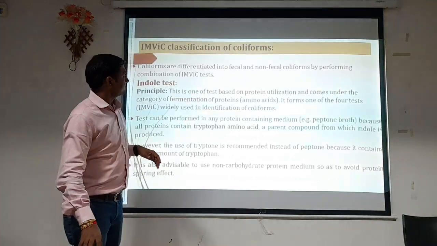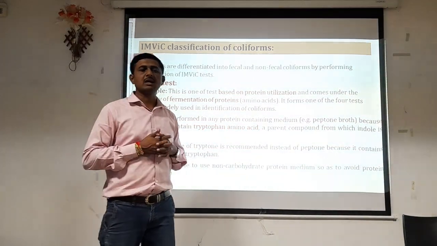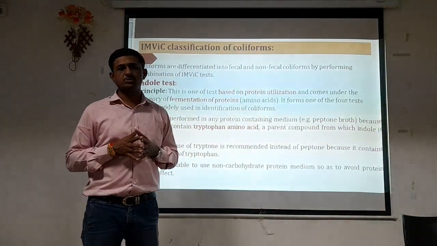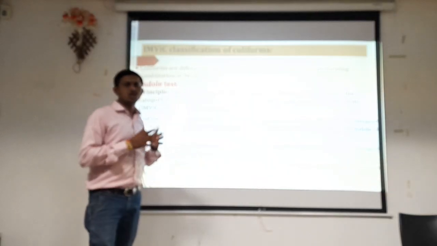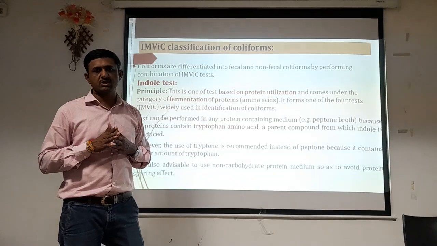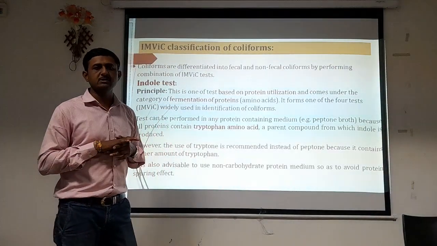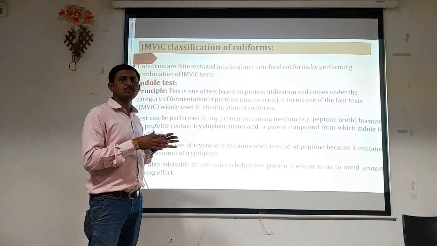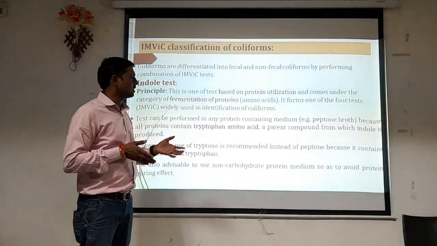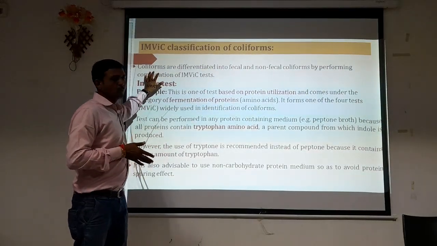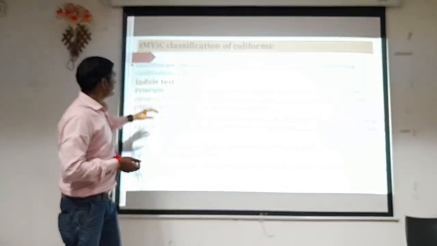So how are fecal and non-fecal coliforms classified on the basis of their characteristics? Here, the IMVIC classification: the indole test, methyl red test, Voges-Proskauer test, and citrate utilization. These are 4 groups of tests which can be used for detecting whether a water sample is contaminated with fecal matter or not.